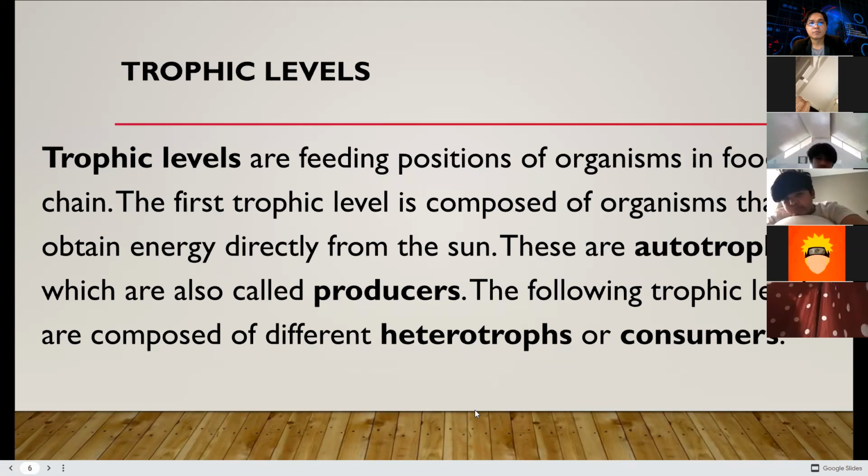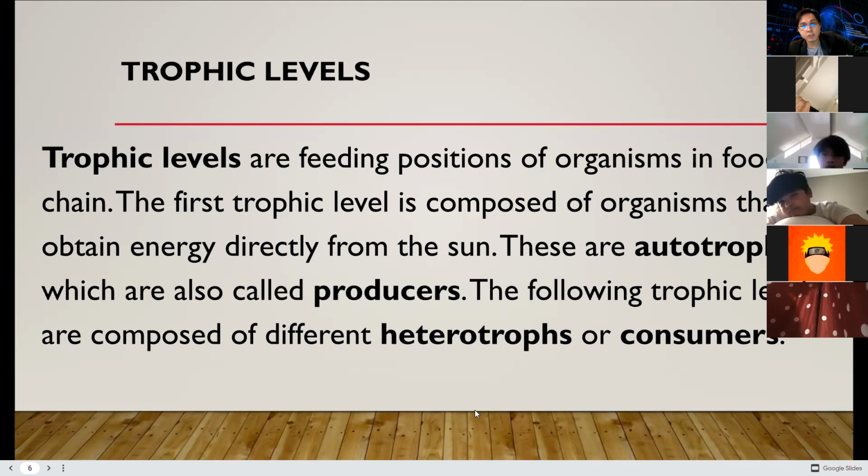Trophic levels are feeding positions of organisms in a food chain. Now we're talking about the food chain. How does this food chain also affect us? Because we are actually included in the food chain. The first trophic level is composed of organisms that can obtain energy directly from the sun.